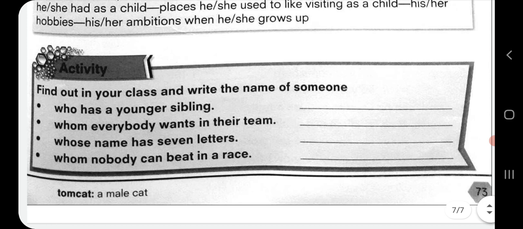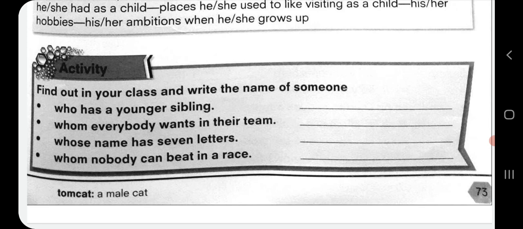The next exercise is activity. Now, find out in your class and write the names of someone. So you have to write the name of someone who has a younger sibling. Sibling means brother or sister. So if you know any friend from your class, you can write the name of that friend in this blank space who is having a younger sibling.